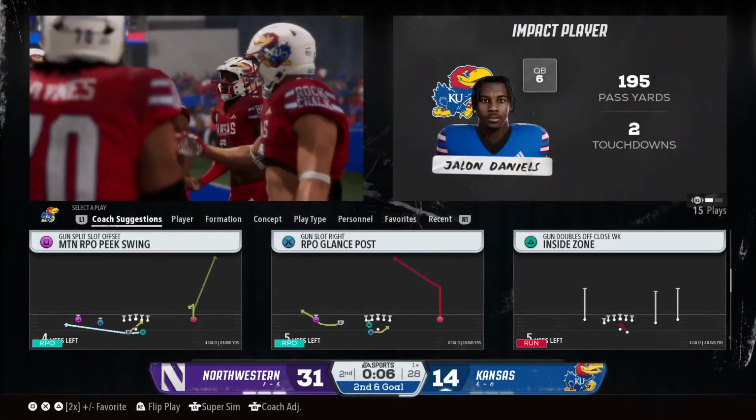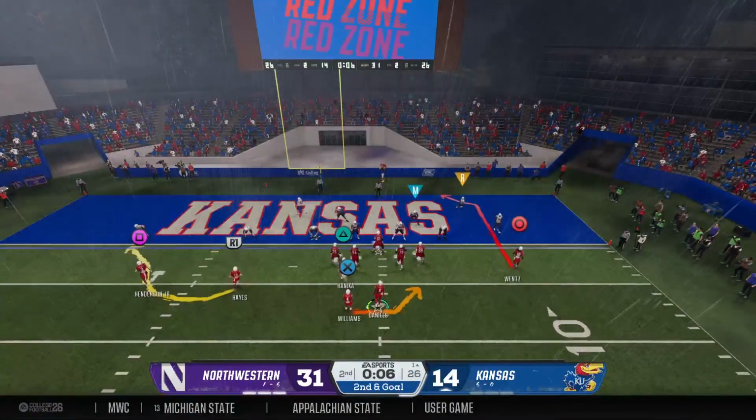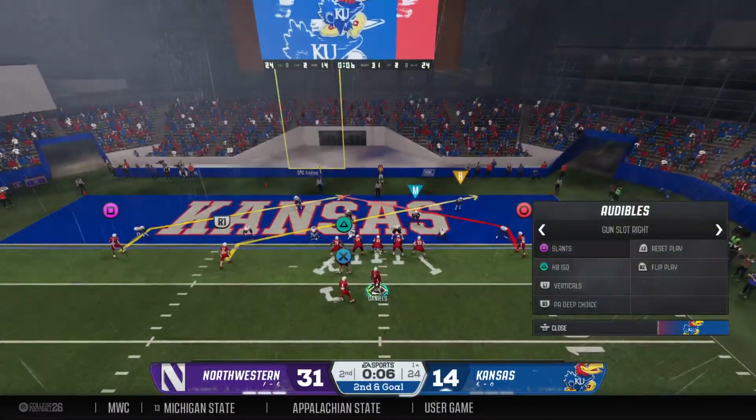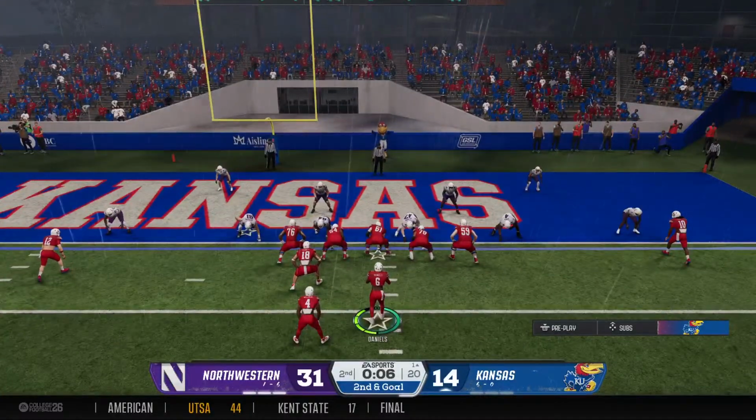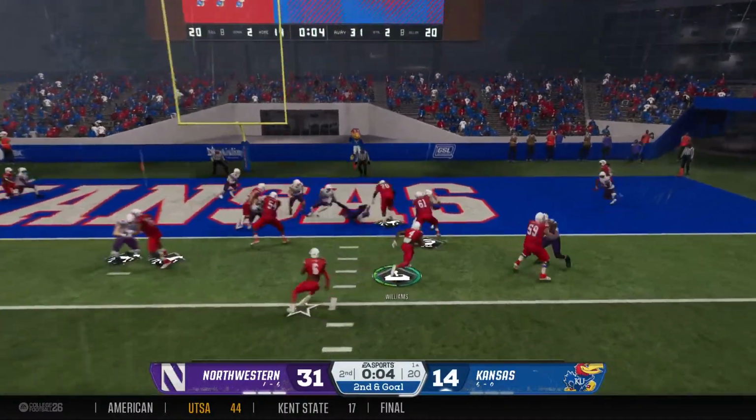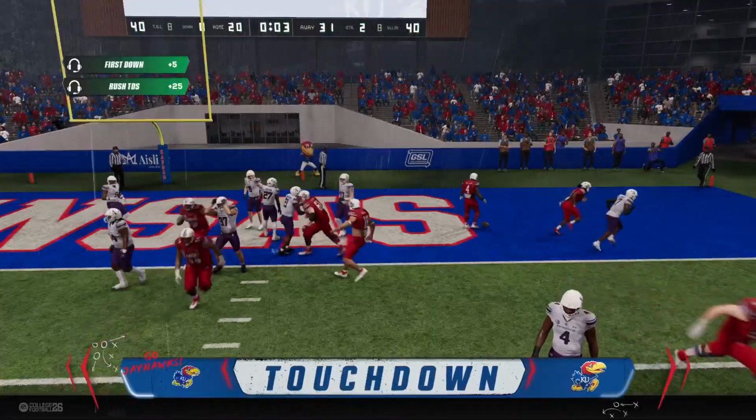We've got a timeout in the waning seconds of the half, maybe a chance to get off a couple more plays. They'll have just enough time to get one more snap before the half. Trying to slam in. And he takes it in.